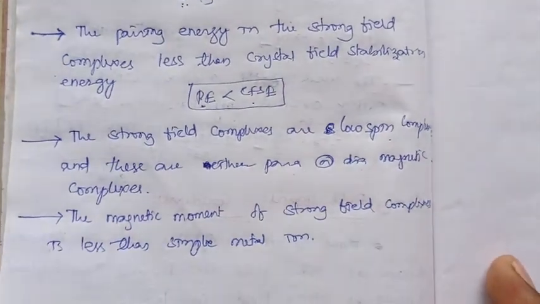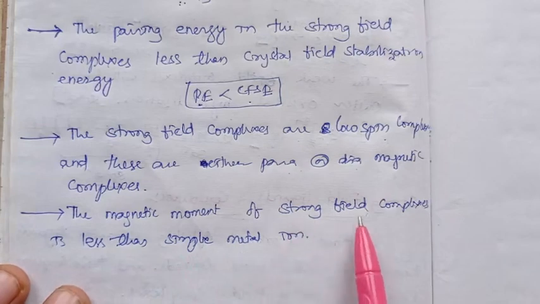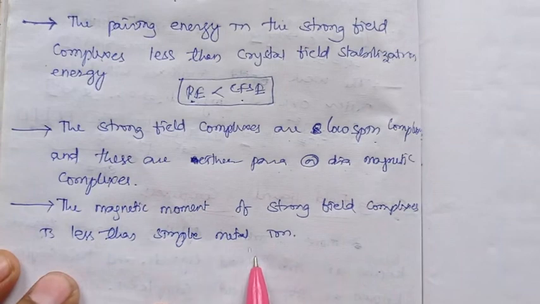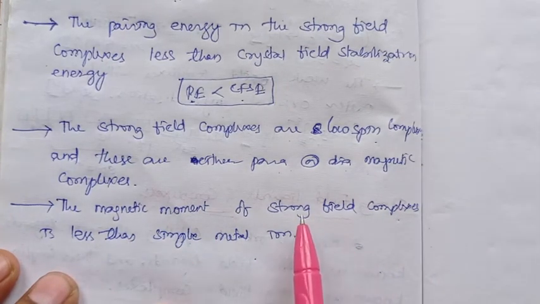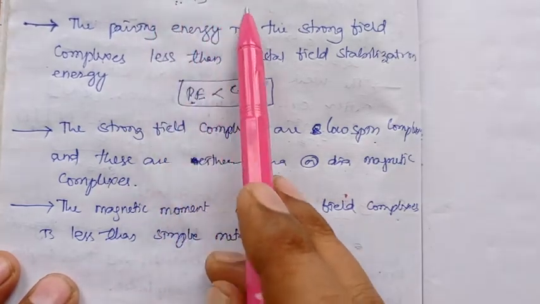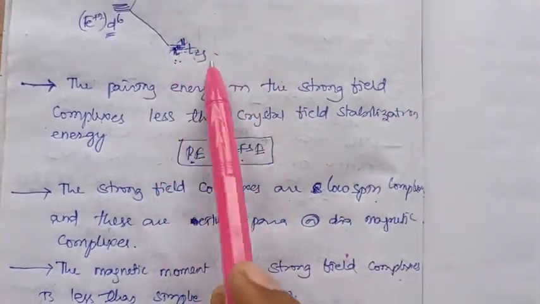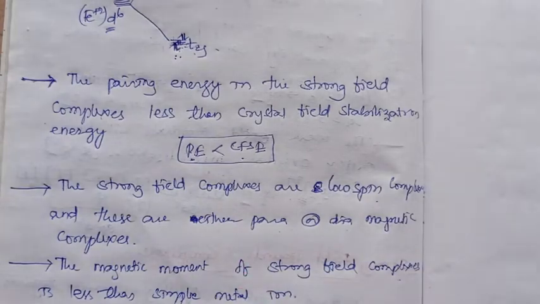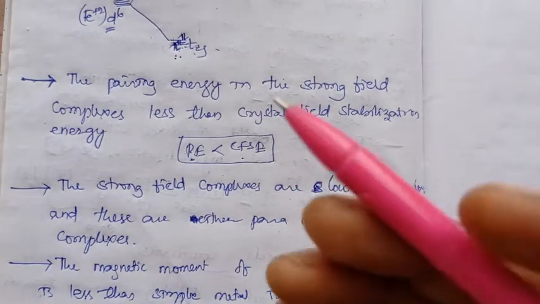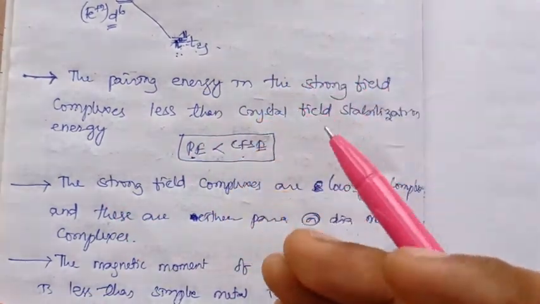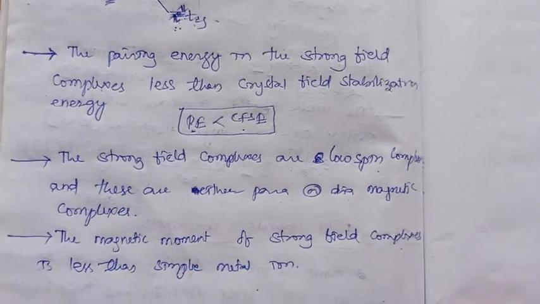When we compare the magnetic moment of strong field complex metal ions and simple ionic metal ions, the strong field complex metal ion will have less magnetic moment, since it goes for pairing of electrons. When pairing of electrons takes place, what happens? The spin decreases. When the number of unpaired electrons decreases, spin decreases, which is reflected in a decrease in the magnetic moment, right?